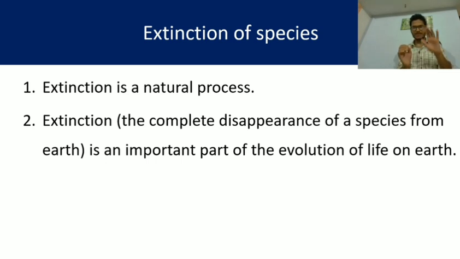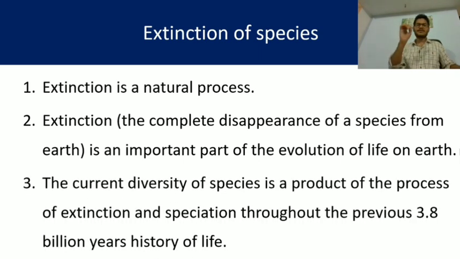Due to unfavorable conditions. The organisms that adjust or adapt to the changed environment will change physiologically, externally, and internally, and this change is known as evolution, which occurs very slowly.